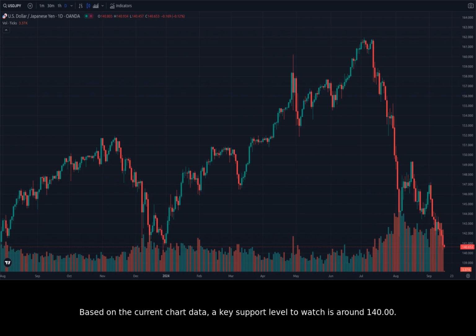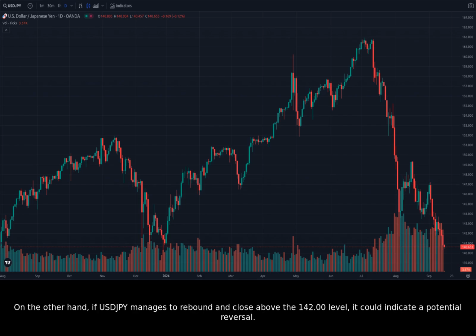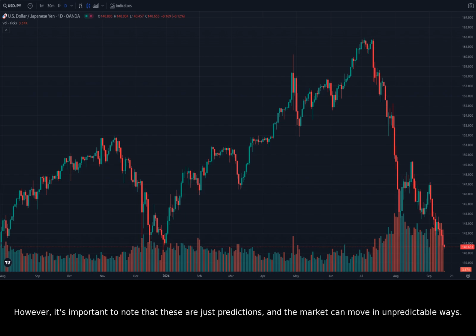Now, let's discuss some key price levels to watch and unbiased predictions for the future trajectory of USDJPY. Based on the current chart data, a key support level to watch is around 140.00. If USDJPY breaks below this level, it could signal further downside potential. On the other hand, if USDJPY manages to rebound and close above the 142.00 level, it could indicate a potential reversal. However, it's important to note that these are just predictions, and the market can move in unpredictable ways.